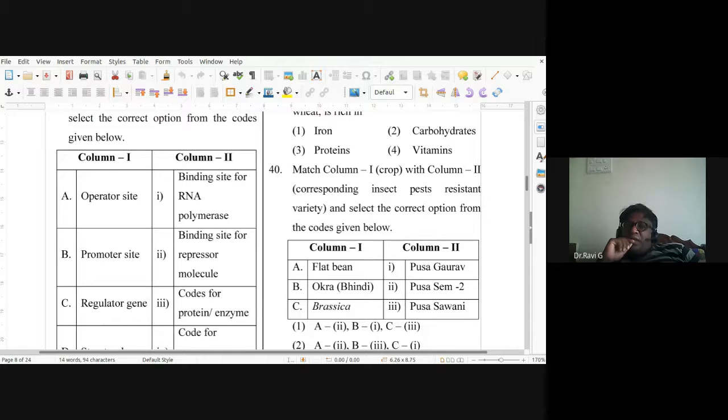See, flat bean is Pusa Sem 2. So the right answer would be second choice. A is 2, Pusa Sem, okra bhindi B is 3, Pusa Sawani. Third one, brassica, it belongs to Pusa Gaurav.